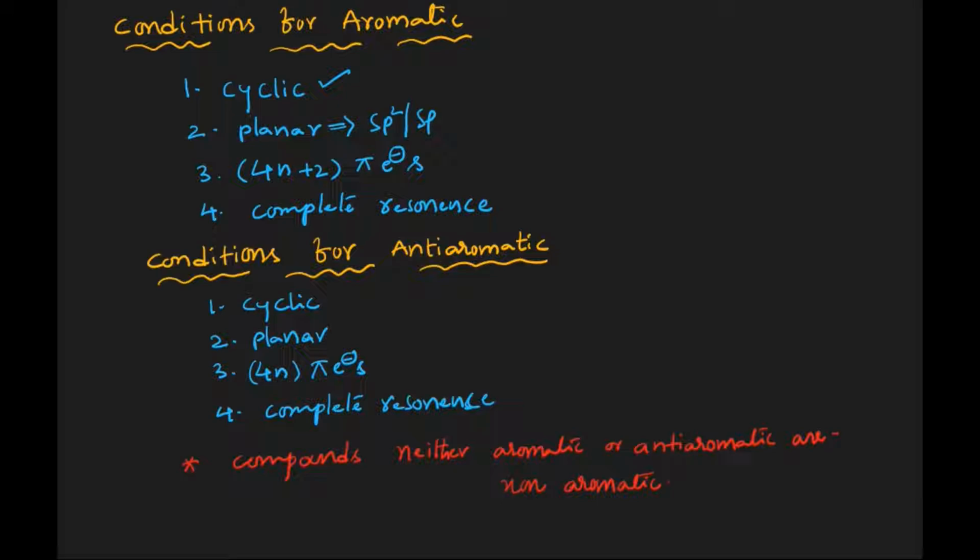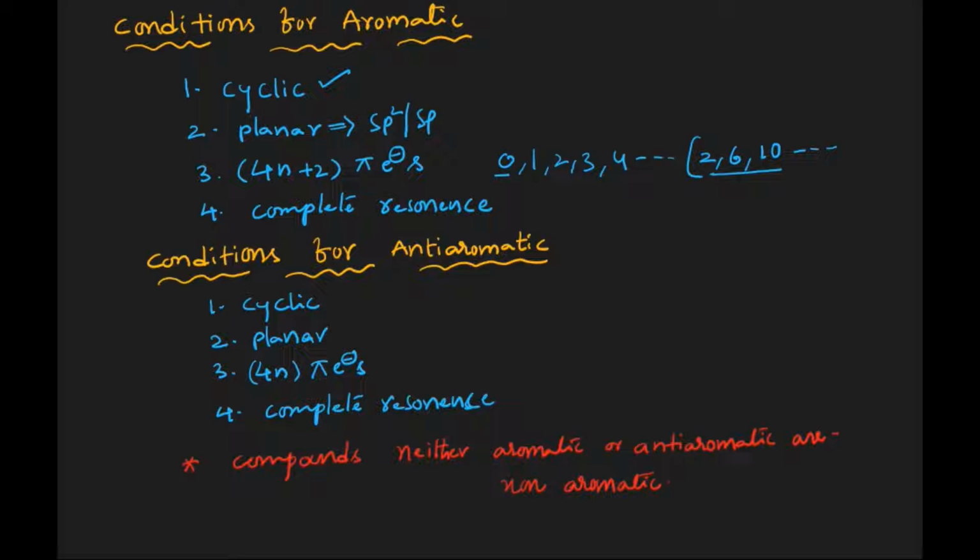To say any one of the compounds is planar, they should be sp2 hybridized or sp hybridized, and they should have 4n plus 2 pi electron system. Here n might be any positive integer. n might be 0, n might be 1, 2, 3, 4, etc. By substituting n value, we'll be getting certain numbers. By substituting 0, we'll be getting 2. By 1, we'll be getting 6. By 2, we'll be getting 10, and so on. These numbers are called aromatic numbers. They should follow this 4n plus 2 pi electron system.